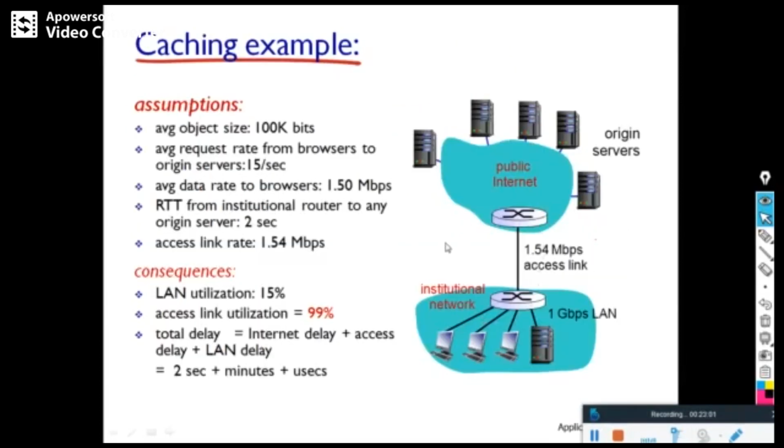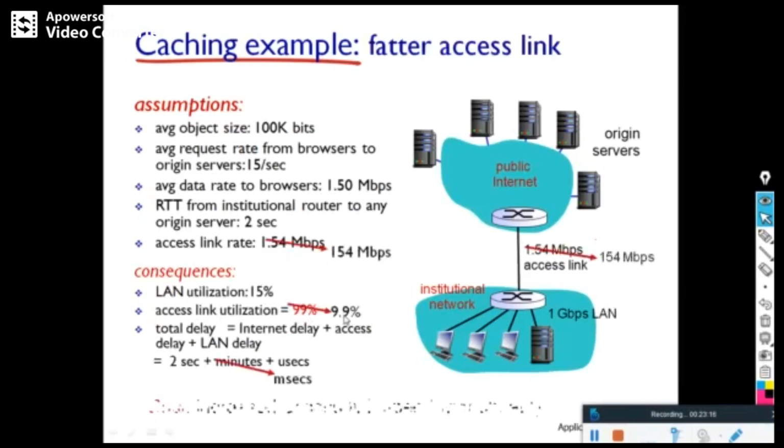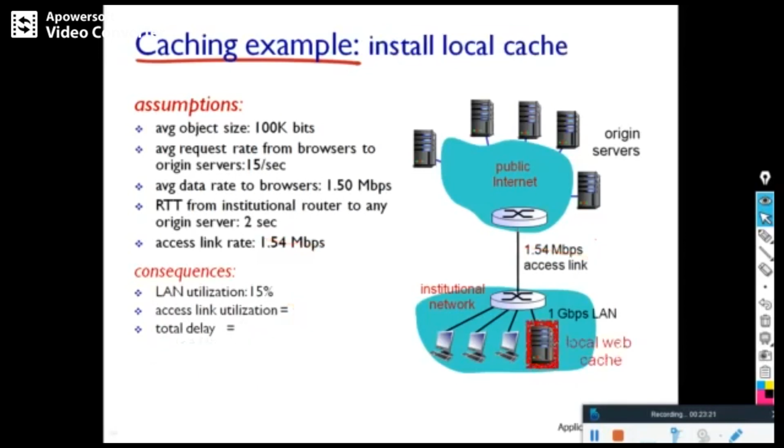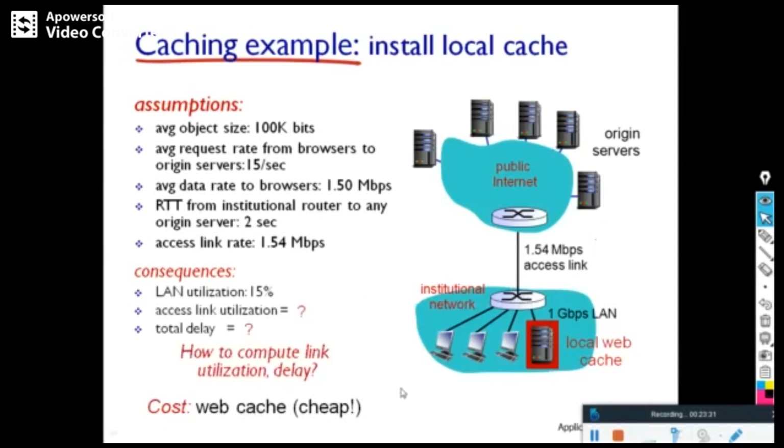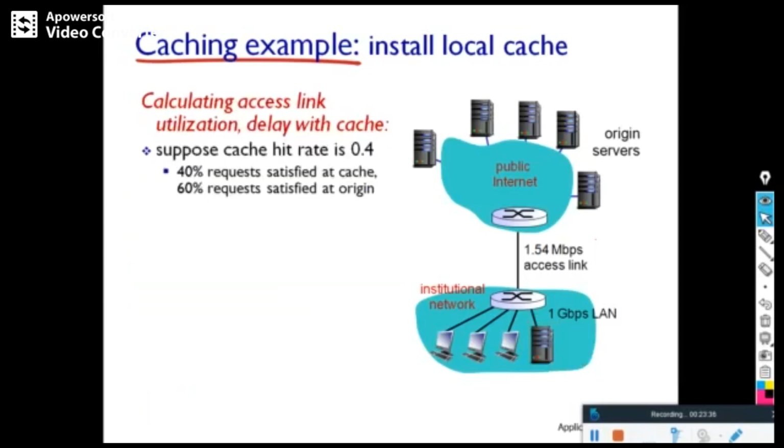You can see that without caching or a proxy server, link utilization is found to be 99%, which is a problem, but with the proxy server, link utilization is less and performance is more. That means a web cache is cheaper for accessing the various resources.